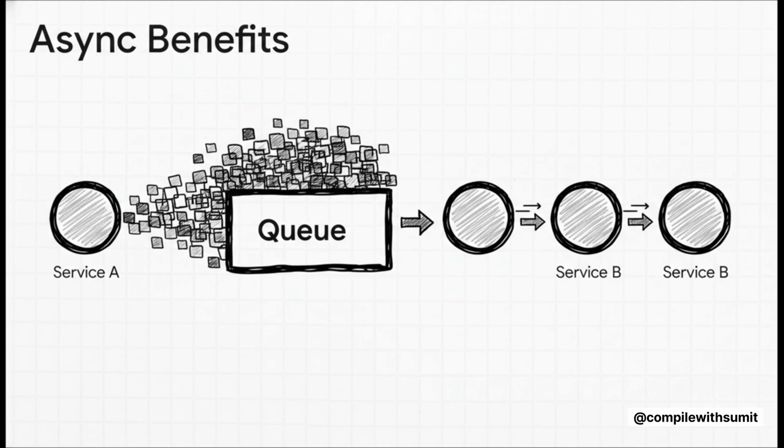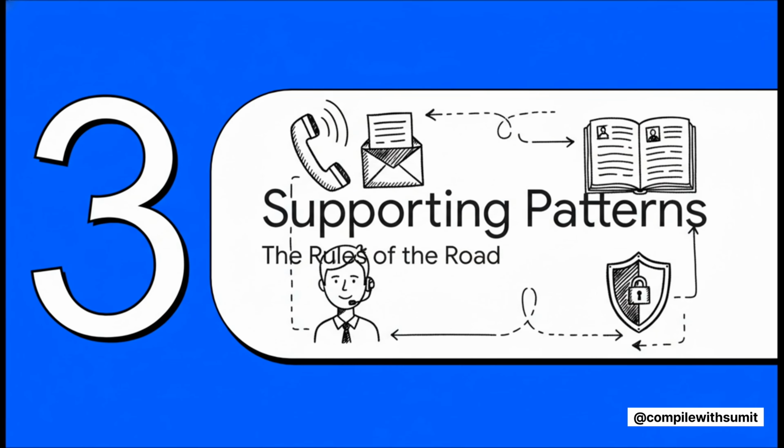So what's the big win here? Well, it's freedom. It's independence. Because the services aren't waiting on each other, you can scale them up or down independently. If your order processing service gets swamped, you just add more workers to clear out that mailroom queue. It doesn't slow down the service that's taking the initial orders at all. This is really the heart of how huge event-driven systems work today. Okay, so we've got phone calls and we've got mailrooms.